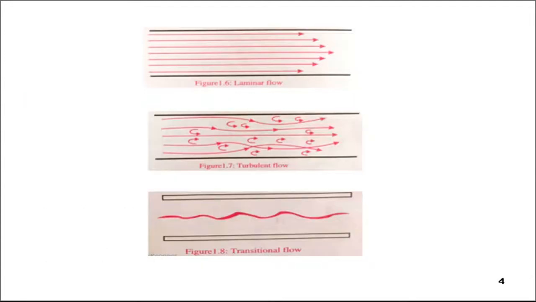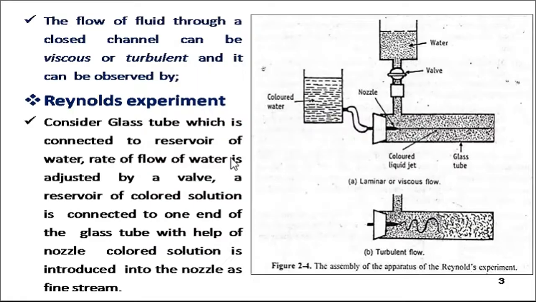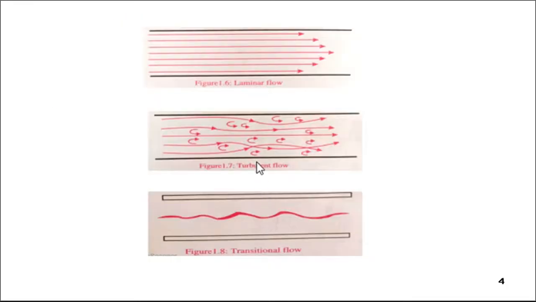With the help of that we can easily understand there are three observations made in this experiment. The first observation shows the laminar flow, which is nothing but a straight wave flow of the liquid. The second deals with turbulent flow, where the liquid no longer flows straight during its flow. In the third you will see a combination of laminar flow and turbulent flow, which is called transitional flow.